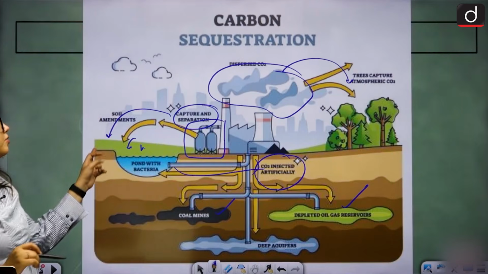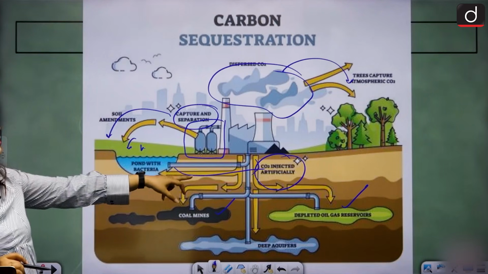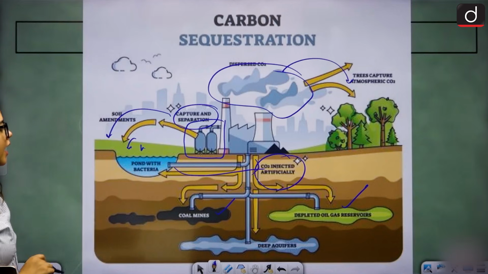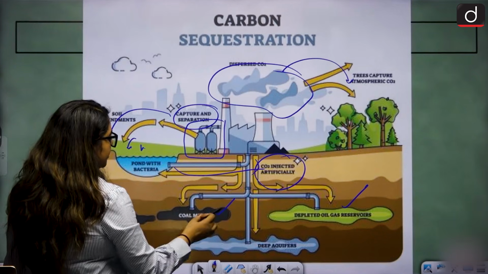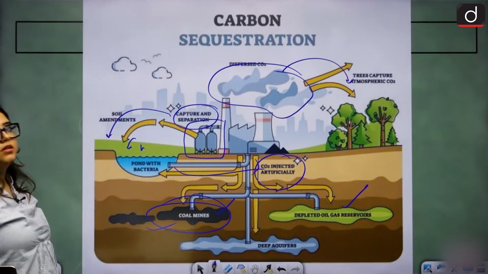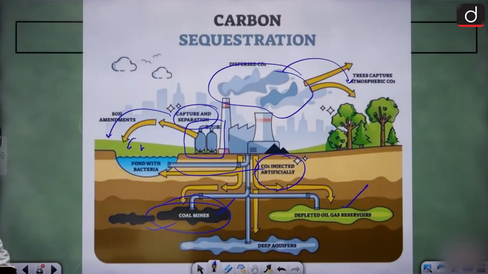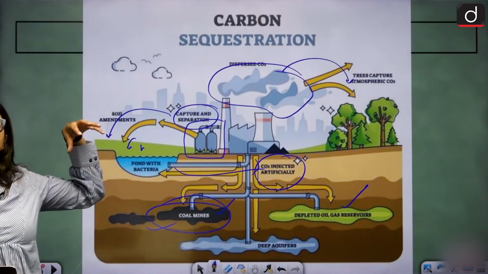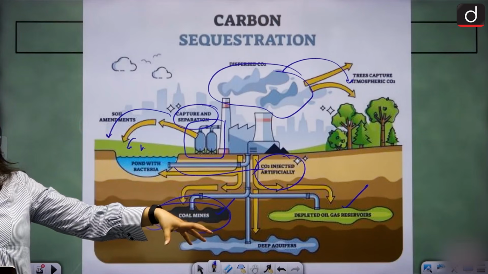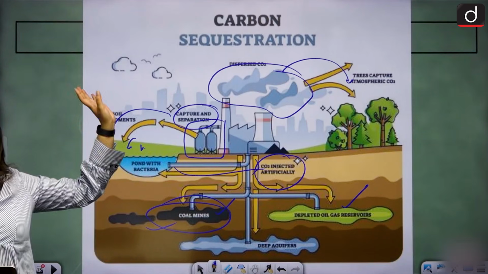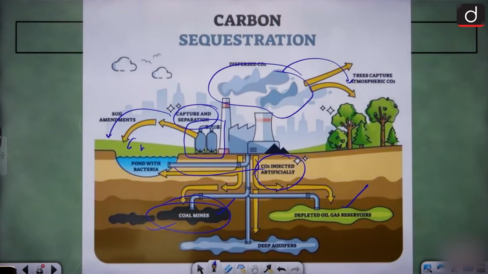Either we can add it into the soil or we can get it into the pipelines, and through this it will be stored in coal mines, depleted gas reservoirs, deep aquifers. It will be buried deep inside the earth. It will never see the light of the environment. That is carbon sequestration.